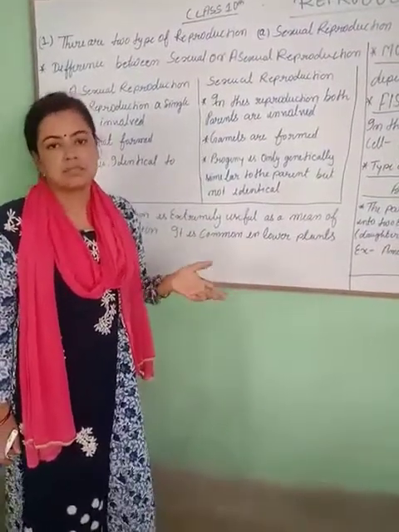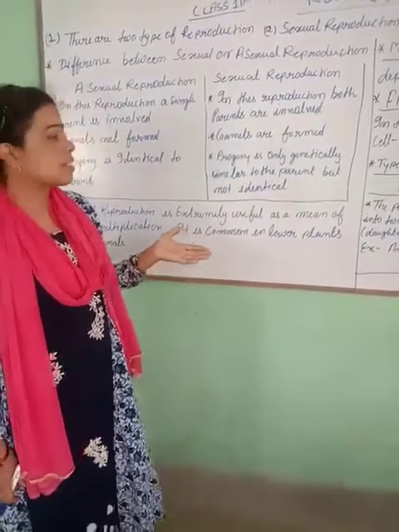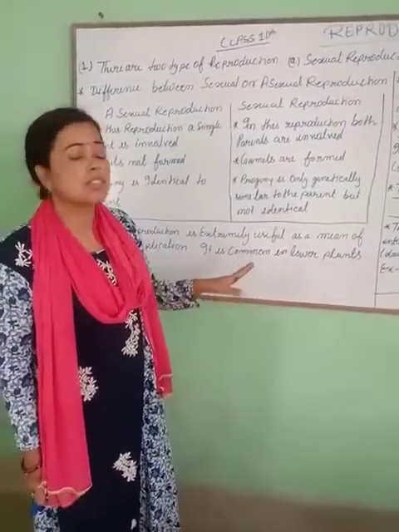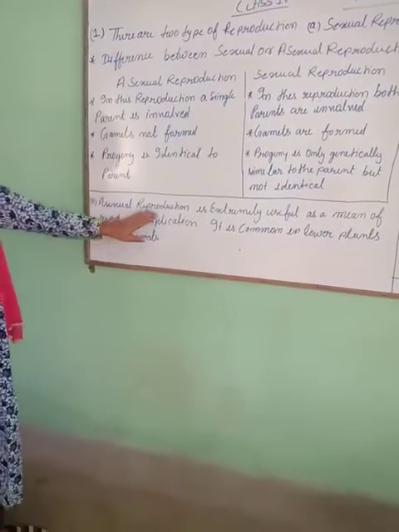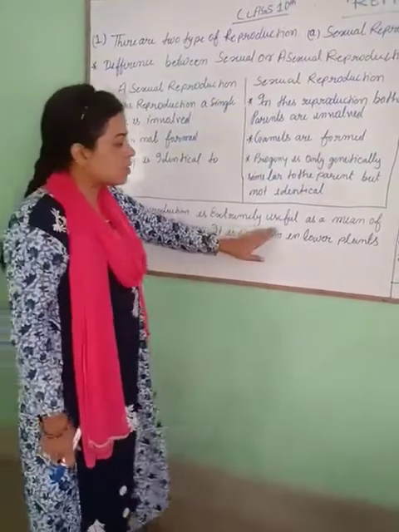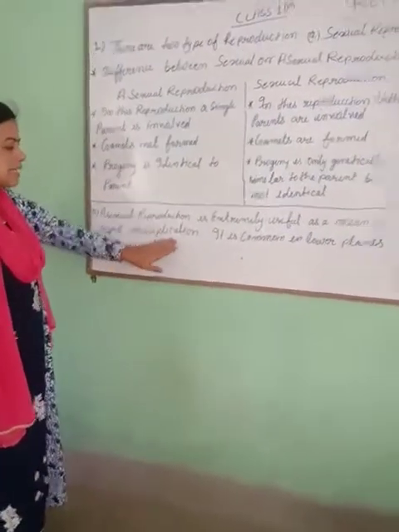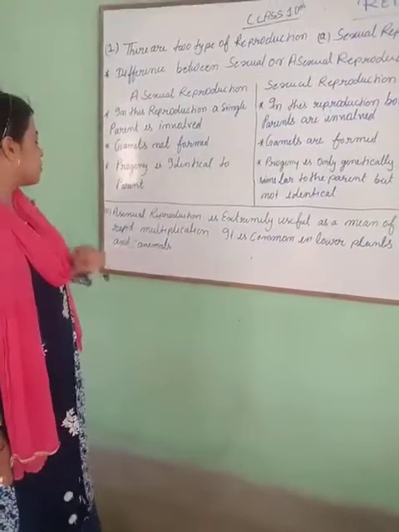In the last video, we also discussed reproduction and why offspring are different from their parents. Asexual reproduction is extremely useful as a means of rapid multiplication. It is common in lower plants and animals.